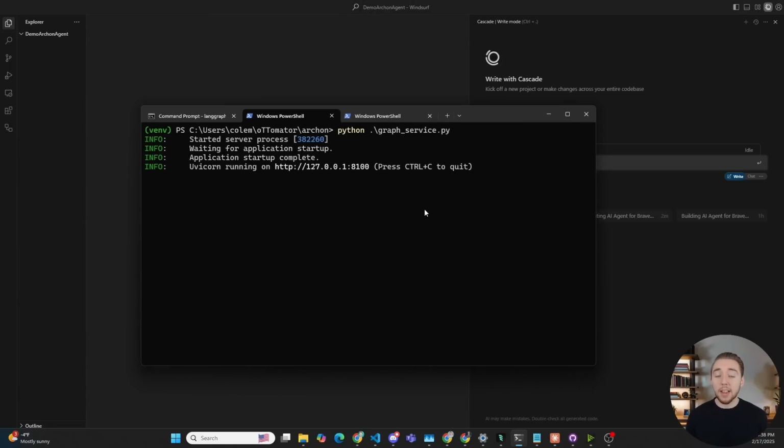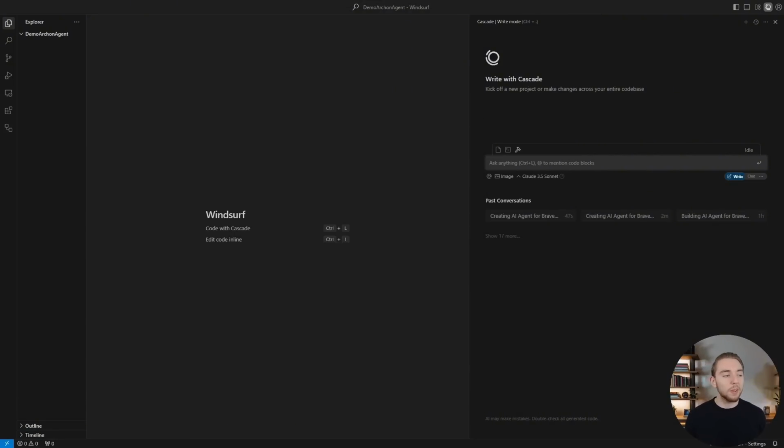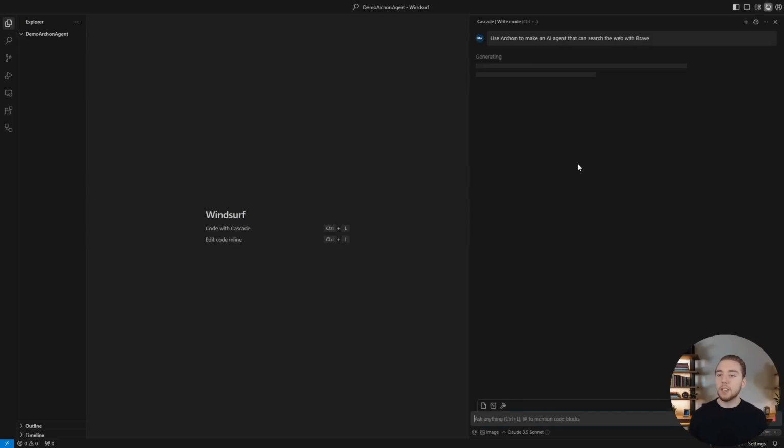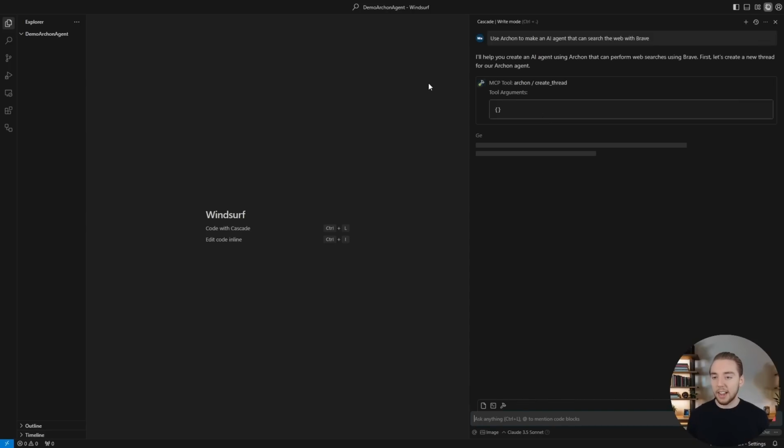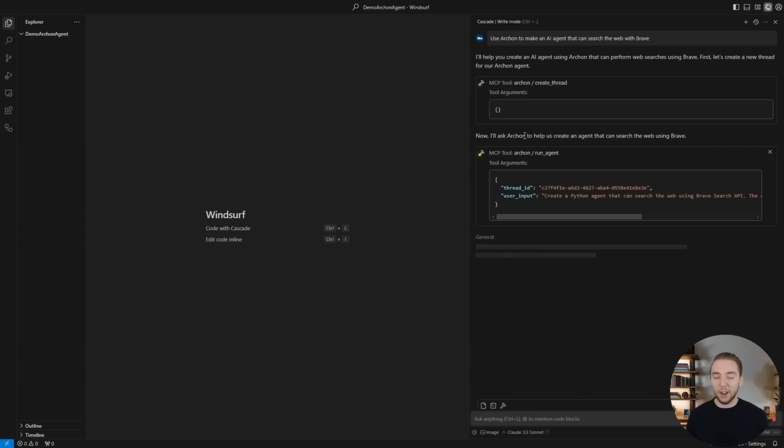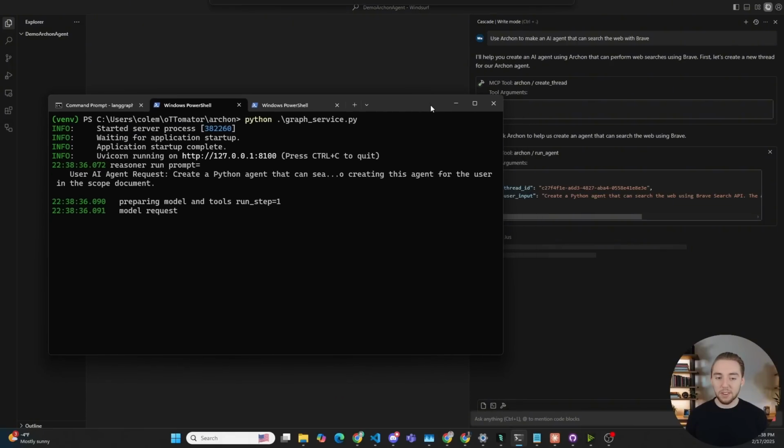So I've got the API endpoint spun up for Archon right here, graph service.py. I'll show the logs for that so you can see things happening in real time as we build the agent. So I'll paste in the same prompt here, use Archon to make an AI agent. So first it gets the thread ID. Now it says it'll ask Archon for help. I just love that. It just shows that this is an agent asking another agent for help, a sub agent, when it knows it has the expertise it doesn't.